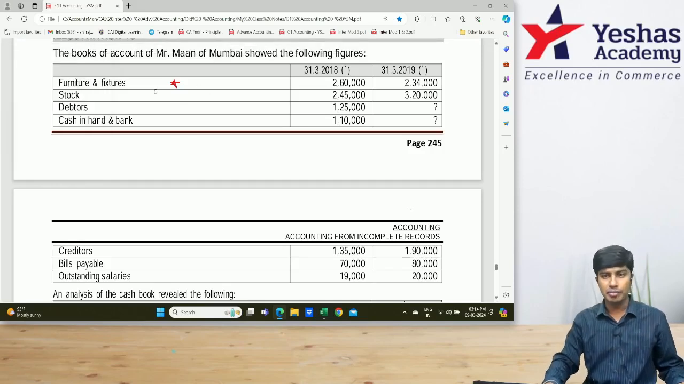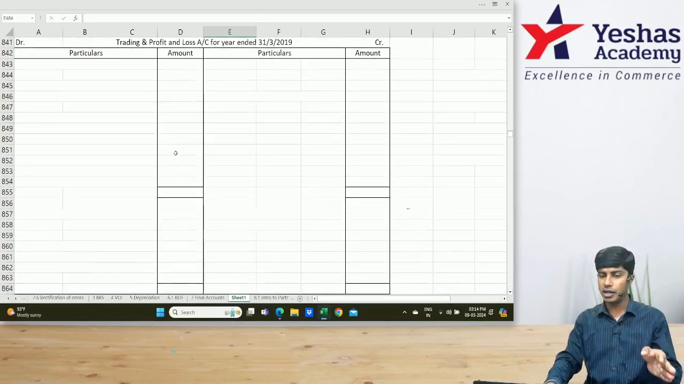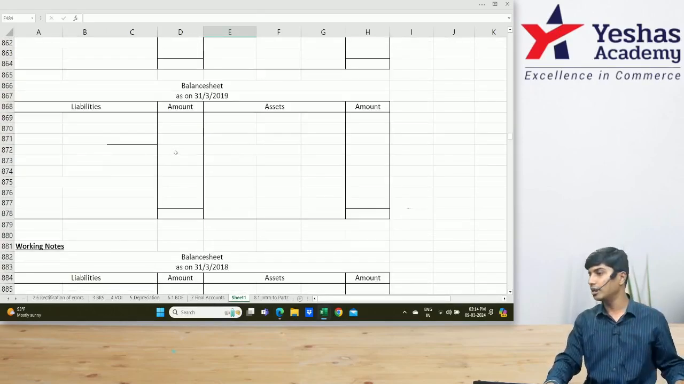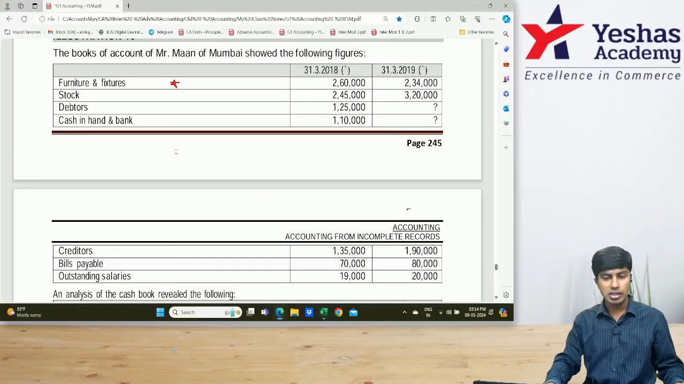Let's start, shall we? So you would keep the format of trading, P&L and balance sheet ready, and then we'll start with our answer. Can we start with the first item? Furniture and fixture. How much is the opening balance?